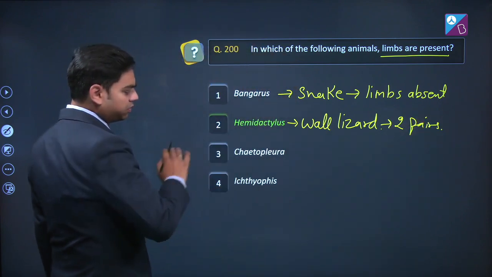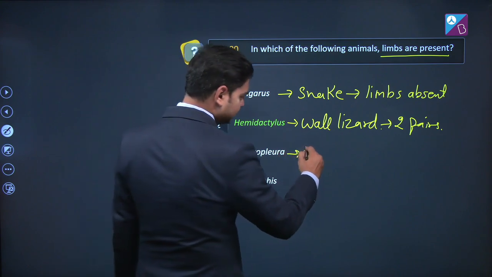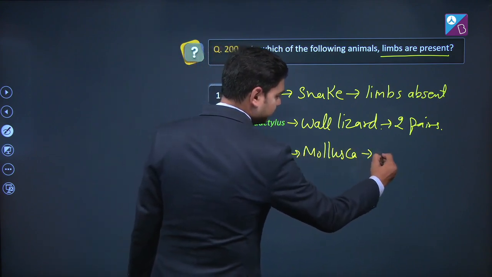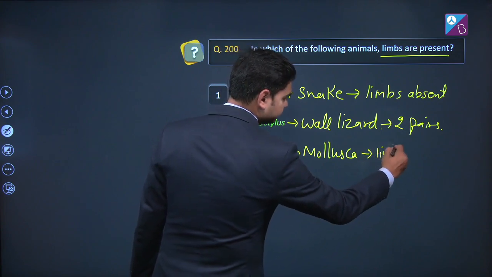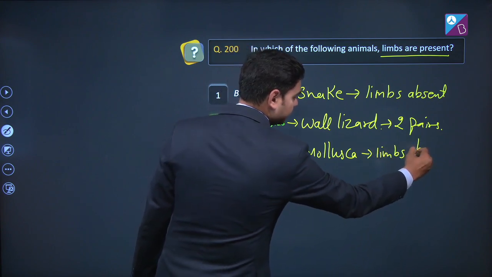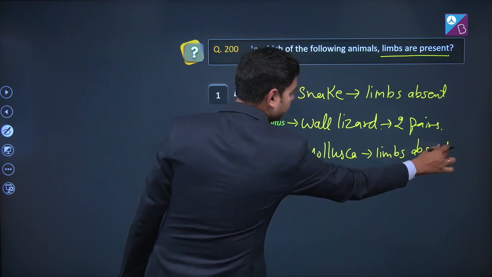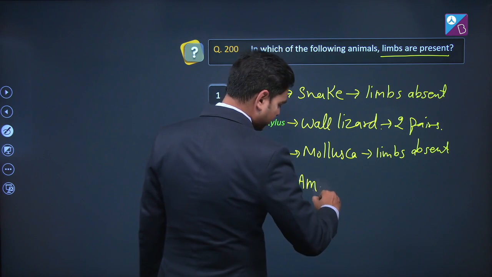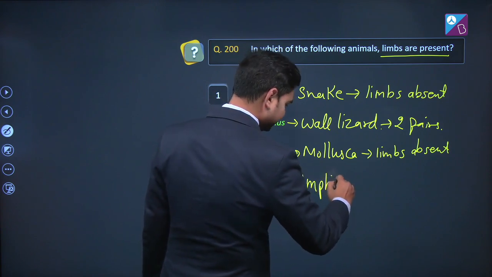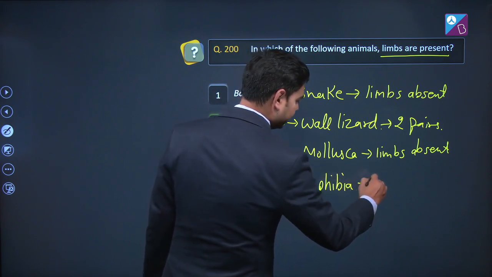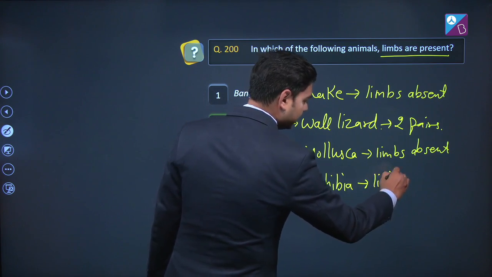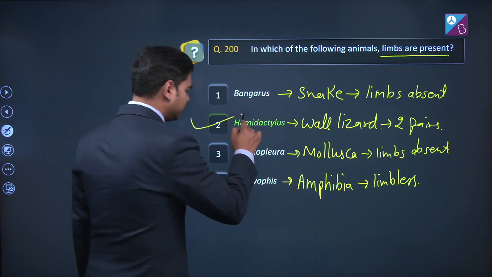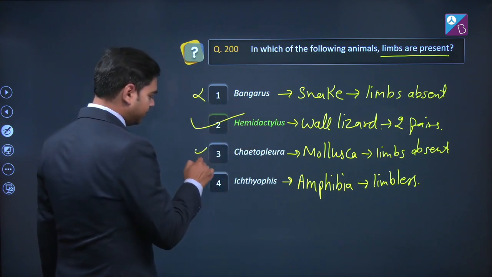Third, Sepia, Mollusca, and in case of Mollusca, limbs are absent. Last, Ichthyophis, Amphibia, or we can say limbless amphibia. They are again limbless. So the correct answer of this question is the second one, and the remaining 3 will be eliminated.